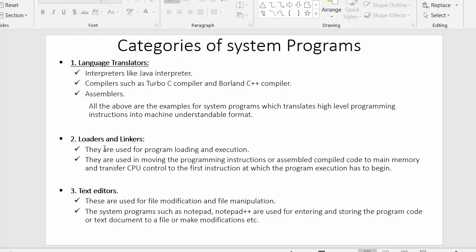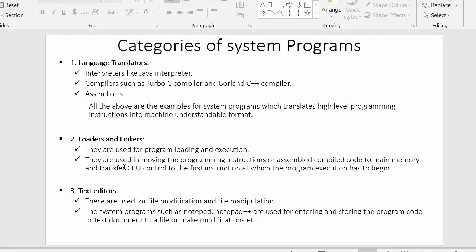The next category is loaders and linkers. They are used for program loading and execution. These system programs allow the computer to load the program inside the main memory and execute it. They are used in moving the programming instructions or assembled compiled code to main memory.